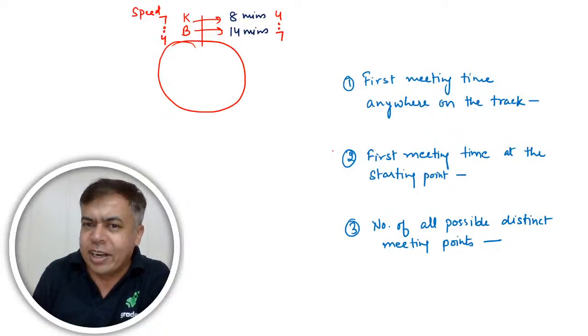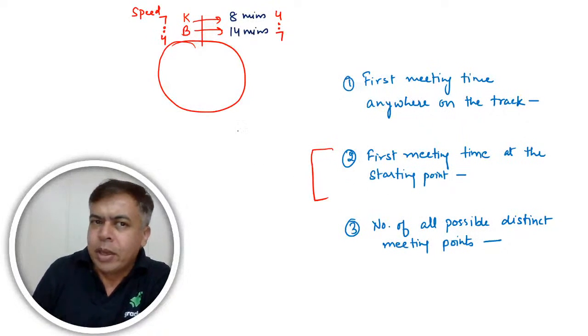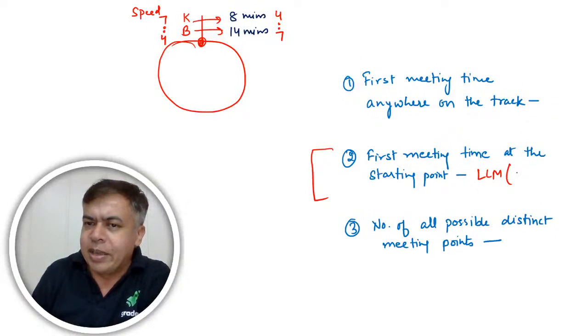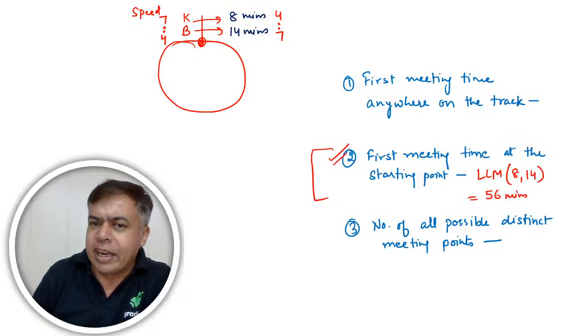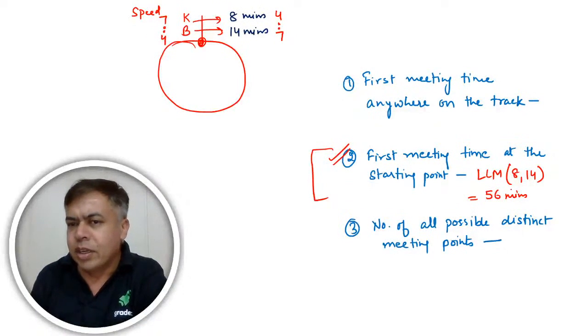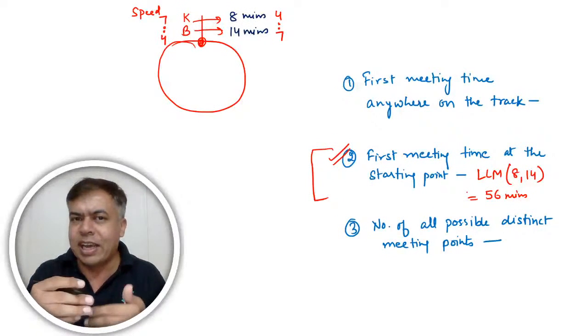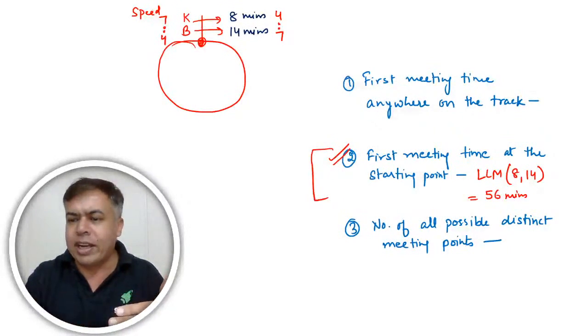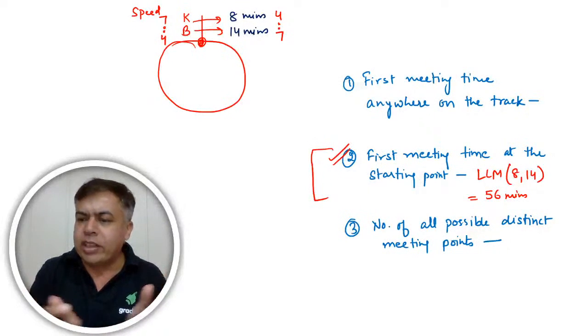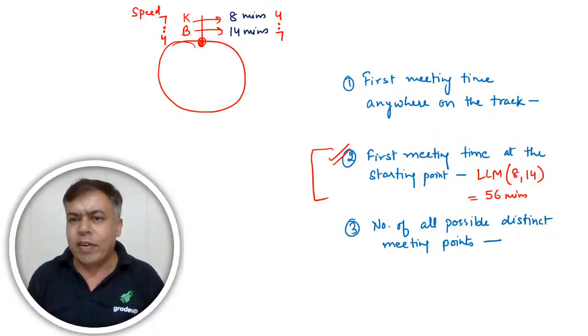For answering the second question, it is a question on intervals, because Kallu will come to the starting point after every 8 minutes and Billu will come to the starting point after every 14 minutes. So it will be the LCM of the time intervals, 8 and 14, which is 56 minutes. Meeting at the starting point is the LCM of the time taken. Two events are happening, one at an interval of 8 minutes, one at an interval of 14 minutes. So together they will happen after 56 minutes.